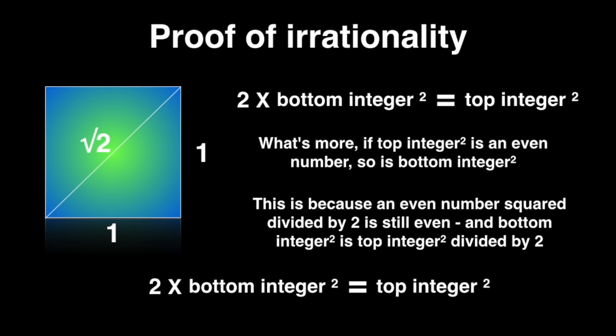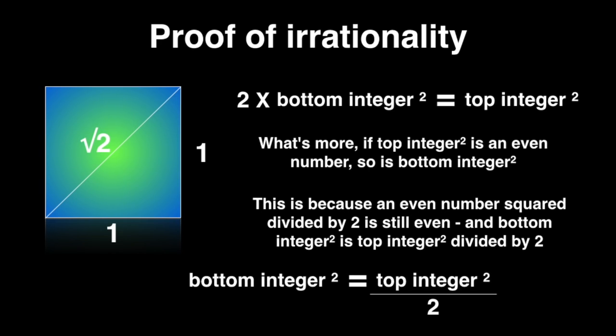This is because an even number squared divided by 2 is still even, and bottom integer squared is top integer squared divided by 2. So take a look at that formula down there. 2 times bottom integer squared equals top integer squared. What we're going to do is divide that by 2 on each side. So there's the bottom integer squared equals top integer squared divided by 2.